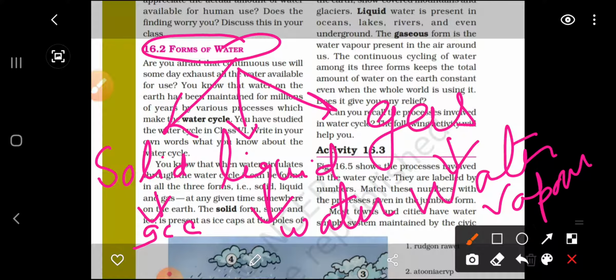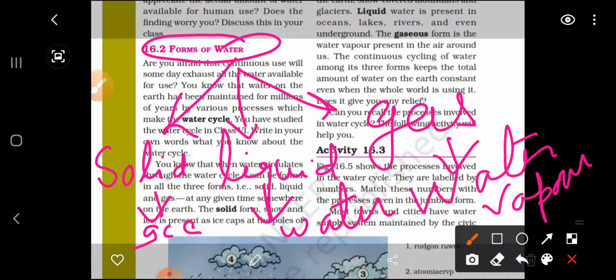Okay, so when we talk about the solid form of water, we have seen ice in the form of glaciers. Most of the glaciers are covered with snow, so that is the solid form of water. Same, liquid you can see in the ocean.